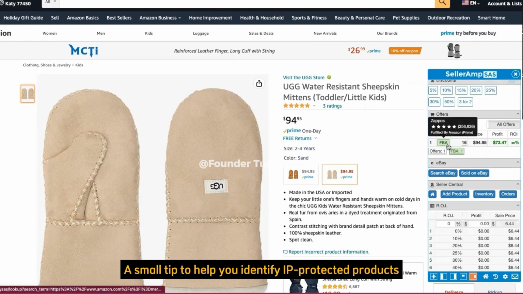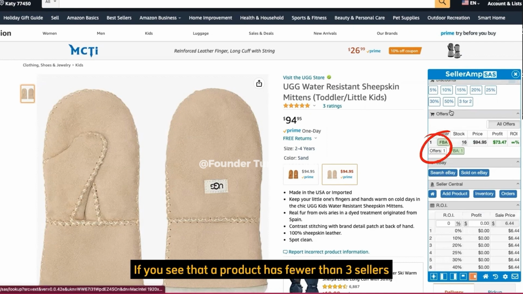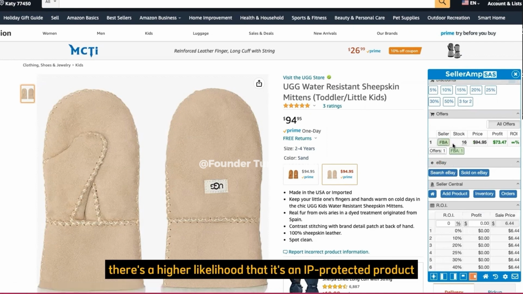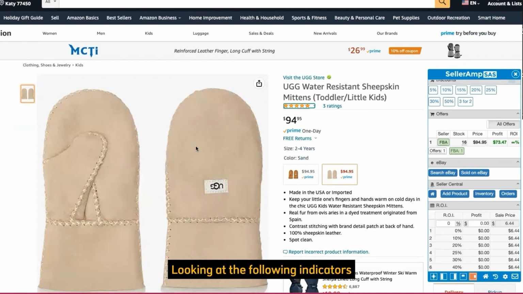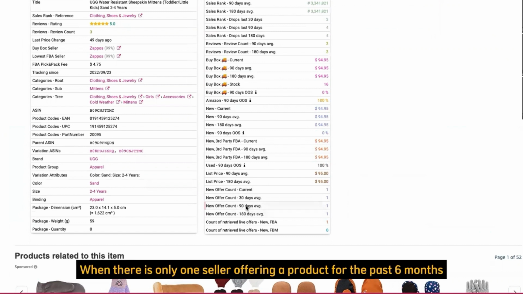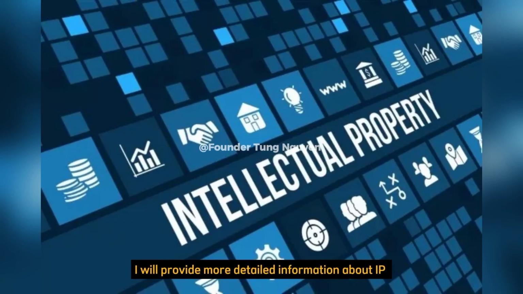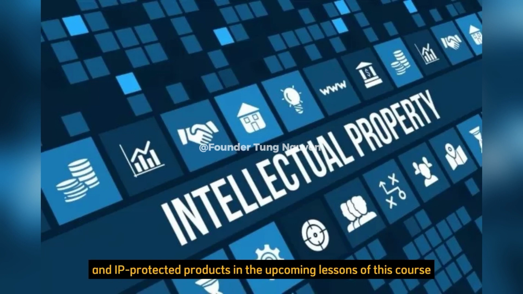A small tip to help you identify IP-protected products: look at the offer section. If you see that a product has fewer than 3 sellers, there's a higher likelihood that it's an IP-protected product. Look at the following indicators: new offer count in the last 30 days has 1 seller. New offer count in the last 90 days has 1 seller. New offer count in the last 180 days has 1 seller. When there is only 1 seller offering a product for the past 6 months, it's a strong indication that the product may be IP protected. I will provide more detailed information about IP and IP protected products in the upcoming lessons of this course.